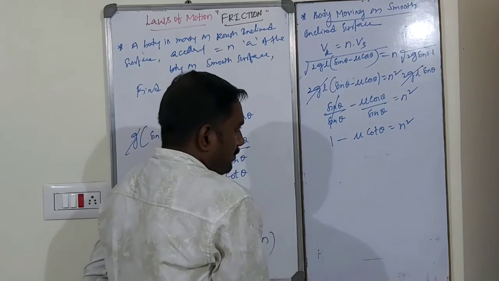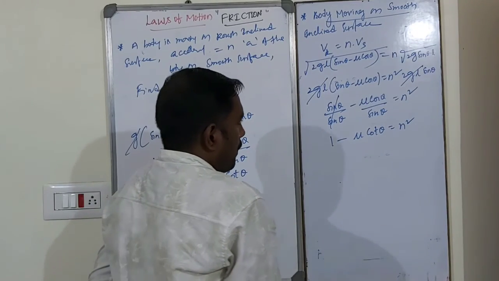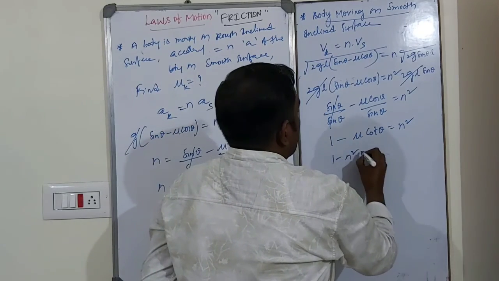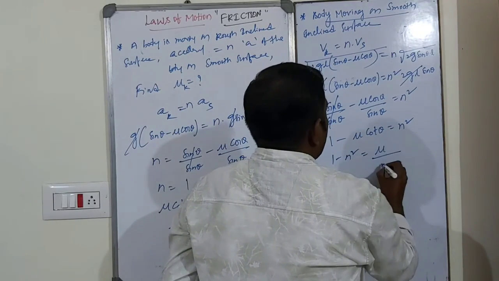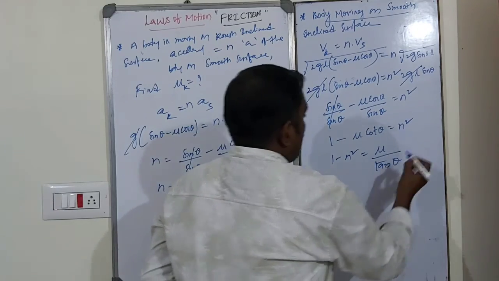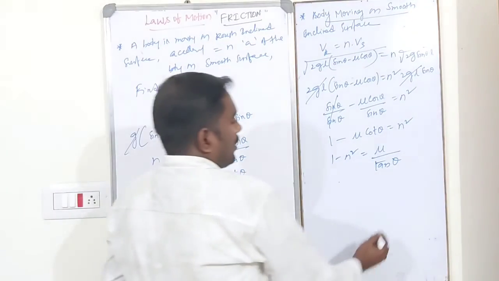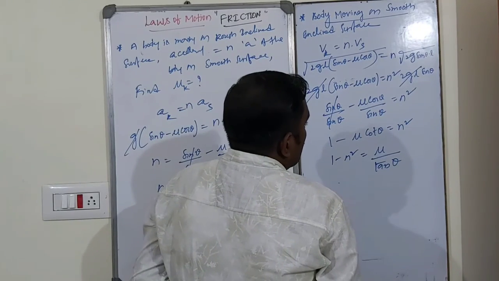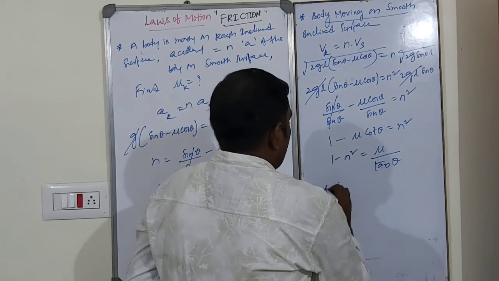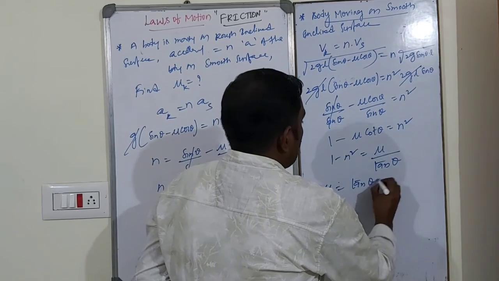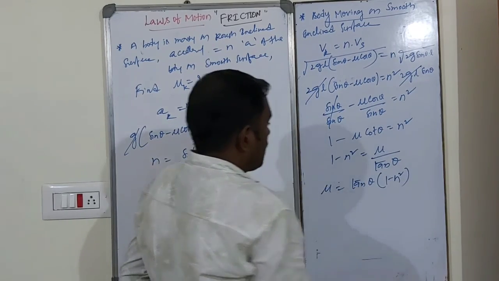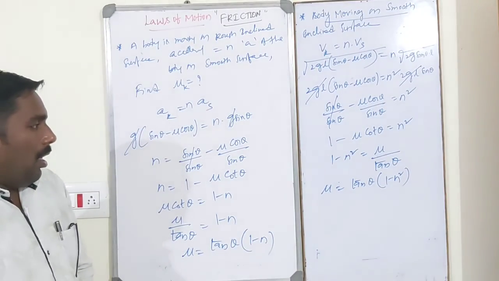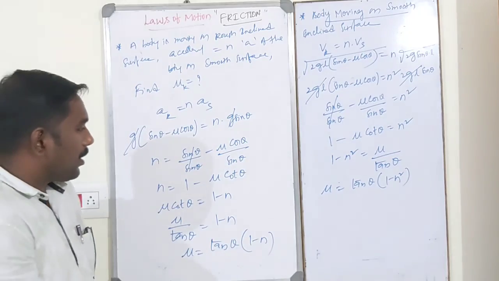So I want mu. Then 1 minus n square is equal to mu by cot theta, and cot theta is nothing but 1 by tan theta, students. So now mu is equal to what? Finally, mu is equal to tan theta (1 minus n square). Okay. This is the coefficient of static friction.